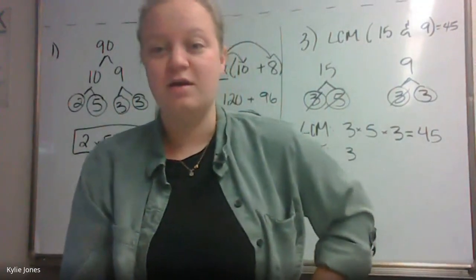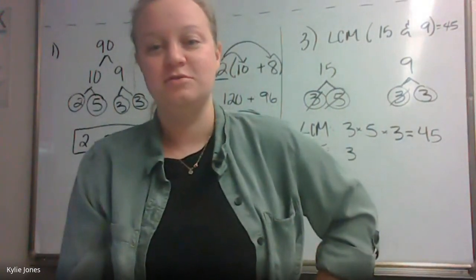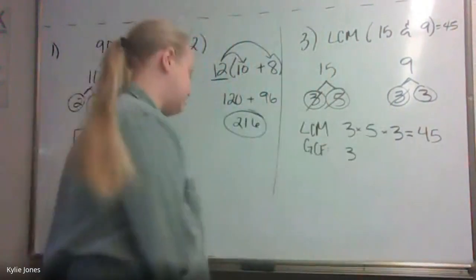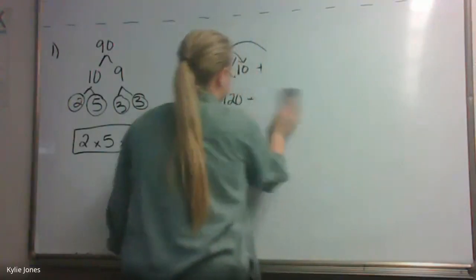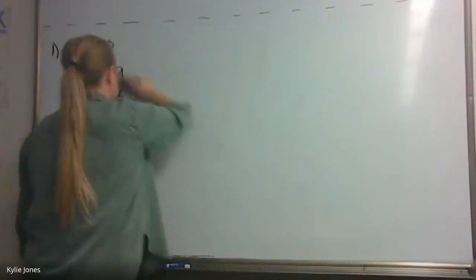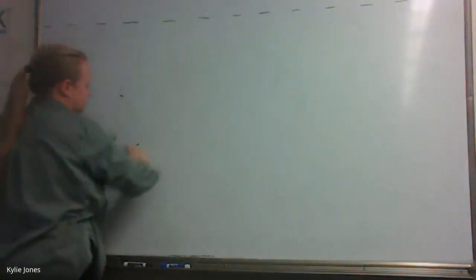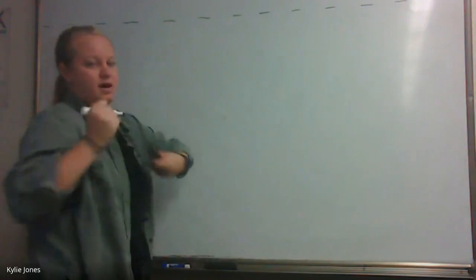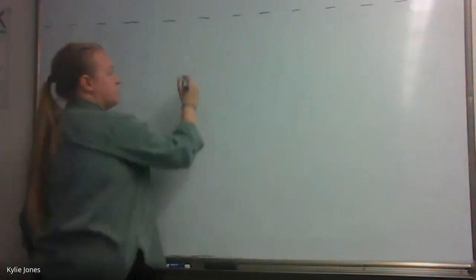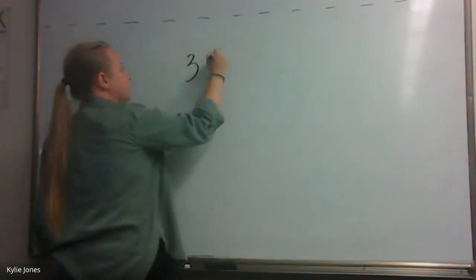Before we do that, let's talk about mixed numbers in general and how to work with them. So I'm going to erase this. Okay, so let's say I have the number 3 and 5/6.